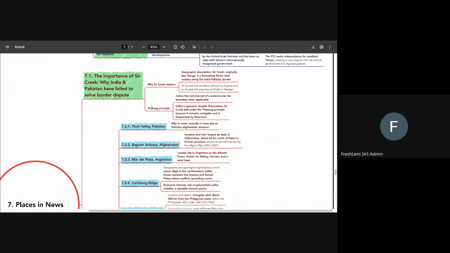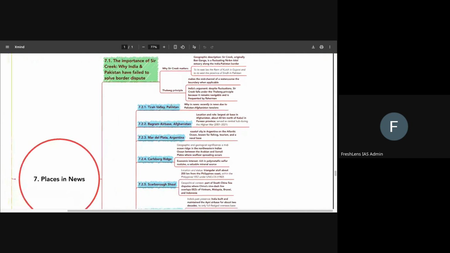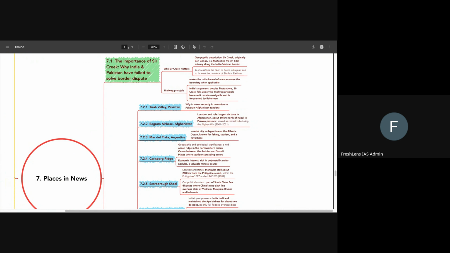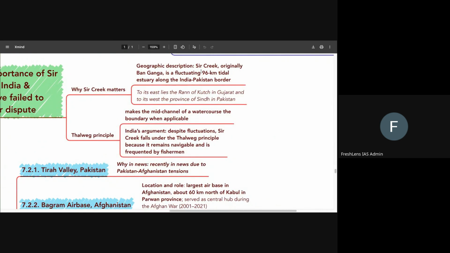So then we come to places in news, various places that have been in the news recently. The most important one among those being Sir Creek. So Sir Creek is basically at the border of India and Pakistan. Okay? It is a disputed area. Originally, it is called Banganga. It is a fluctuating 96-kilometer tidal estuary along the India-Pakistan border. Okay? It has been in the news. A lot of dispute happened.